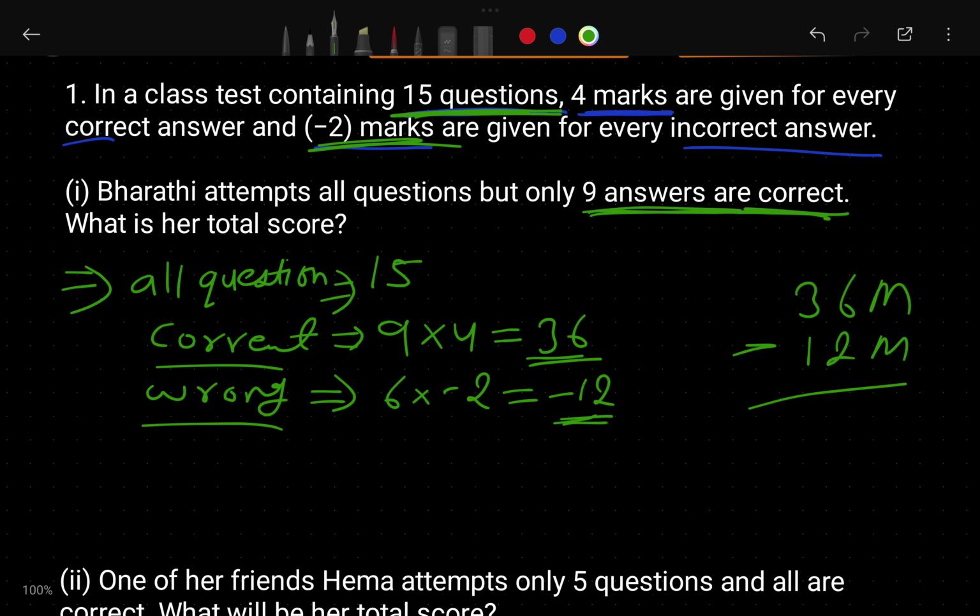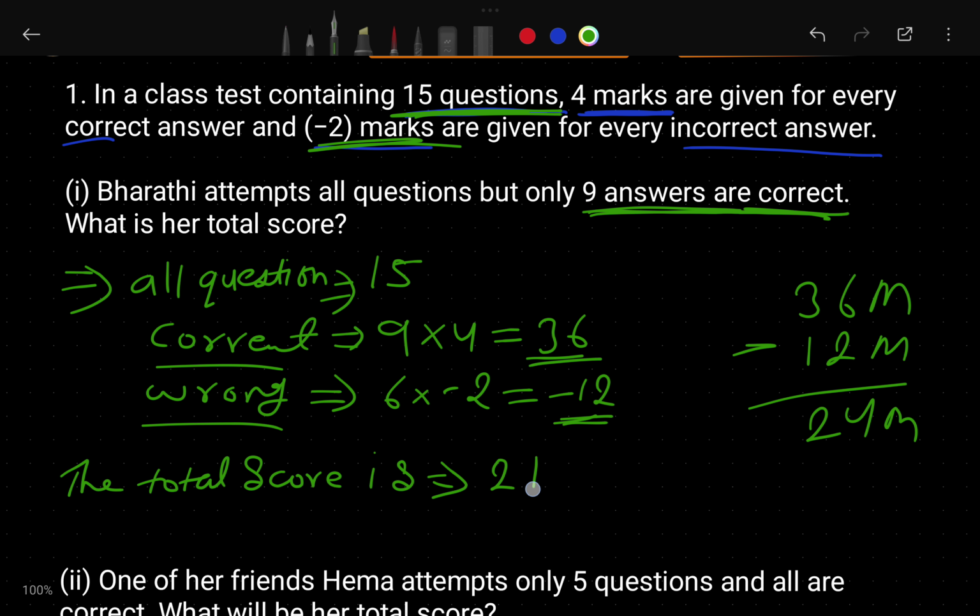When we subtract this, we get 24. So what is the total score of Bharti? The total score we can write here is 24 marks.